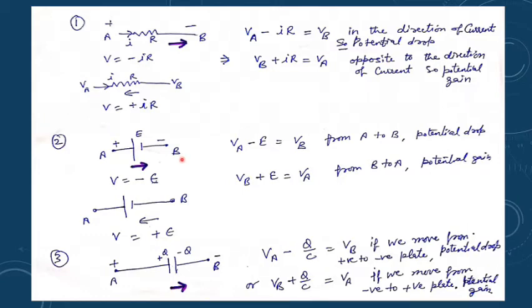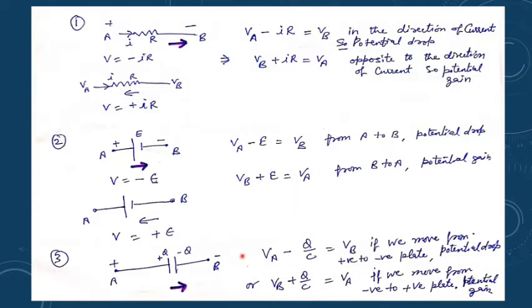Similarly, for this part, when you are moving from A to B across the battery, this is the positive side and this is negative. Positive is coming first. Then VA minus E equals VB. So again from A to B there is a potential drop, so V will be negative, V equals minus of EMF. And if you move the opposite way, negative coming first, then it will be positive.